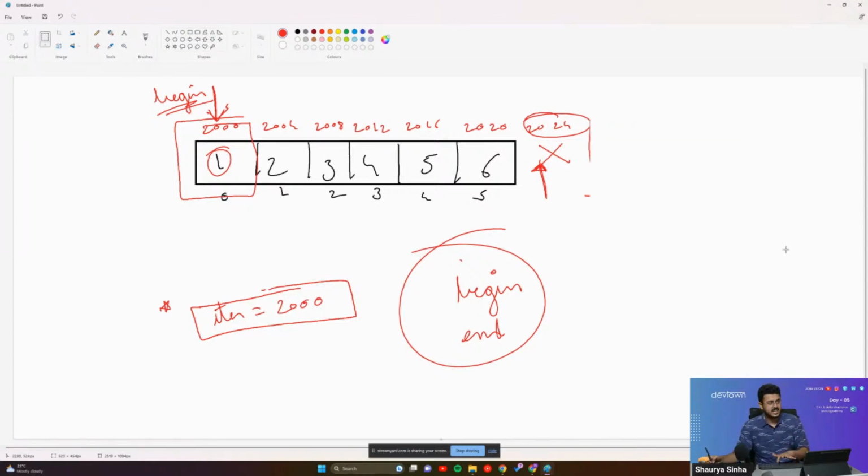But it is pointing to the end of our vector, not the last element. The begin points to the first element of our vector, the starting point of our vector, whereas the end points to the end of our vector, that is after the last element itself.